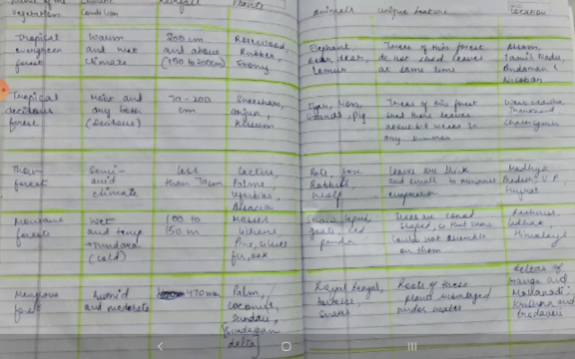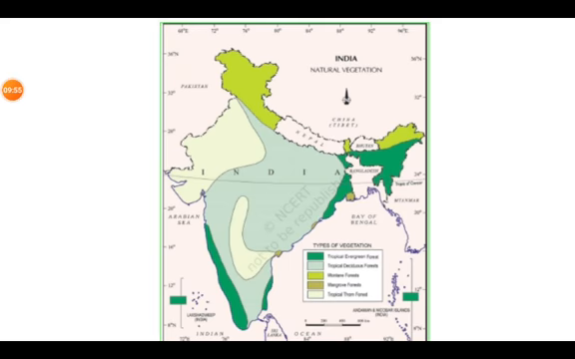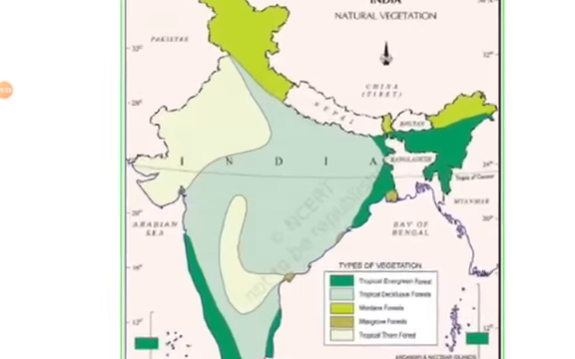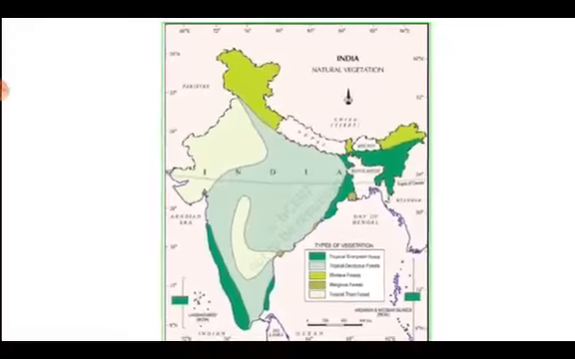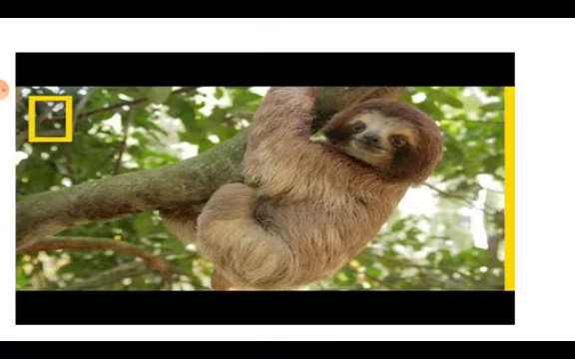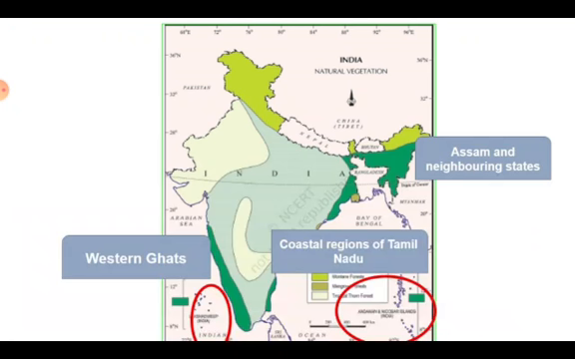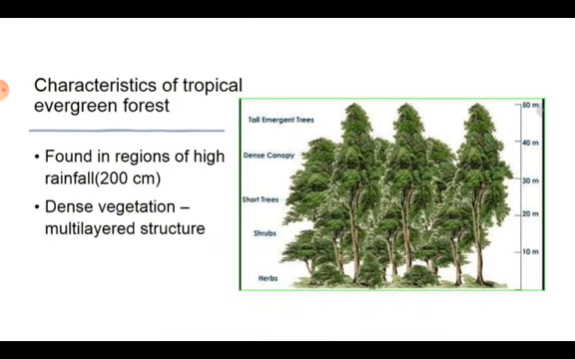The Royal Bengal tiger is the famous animal in this forest. Turtles, crocodiles, gharials, and snakes are also found in these forests. So guys, this is the map of India showing the natural vegetation. You can see in the labeling that the dark green color is for the tropical evergreen forest. Do study this map. Tropical evergreen forest, this is the information about that forest.